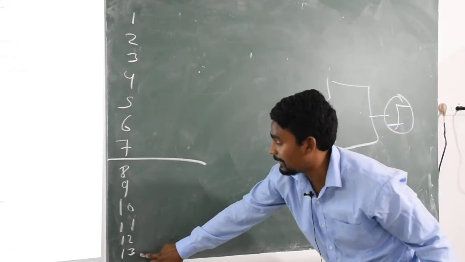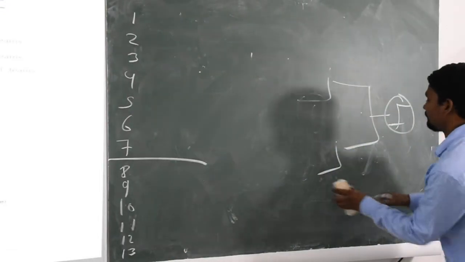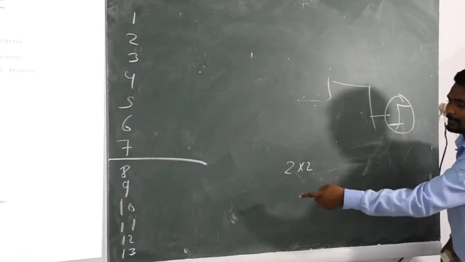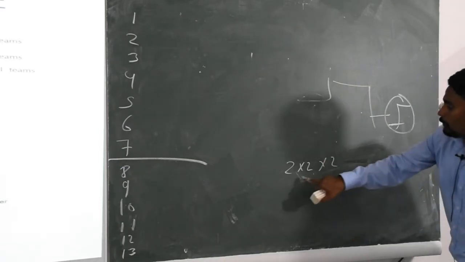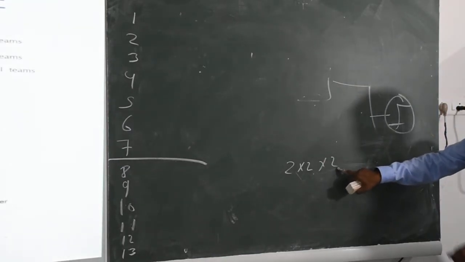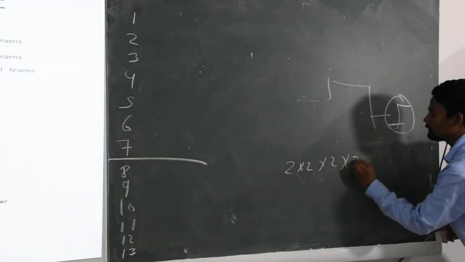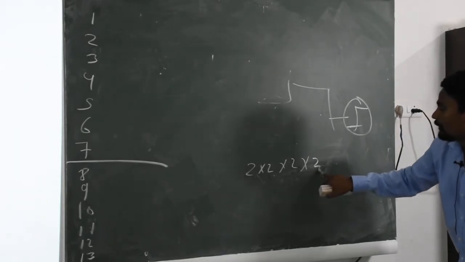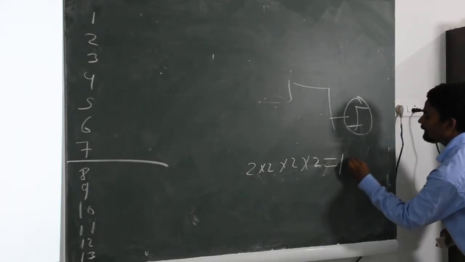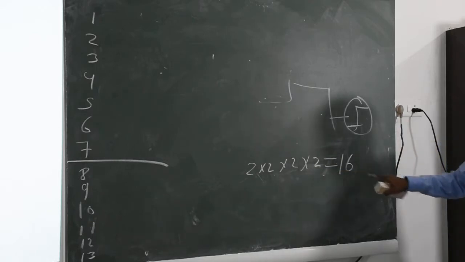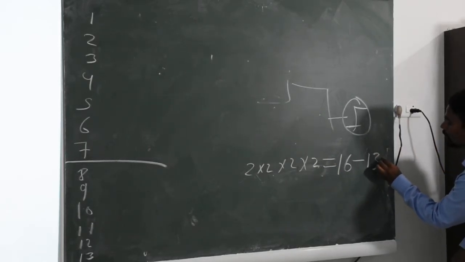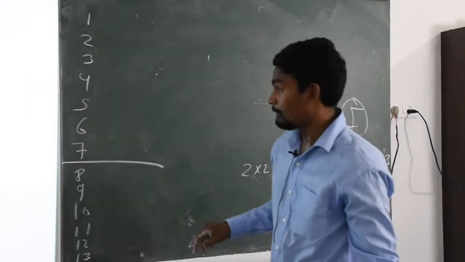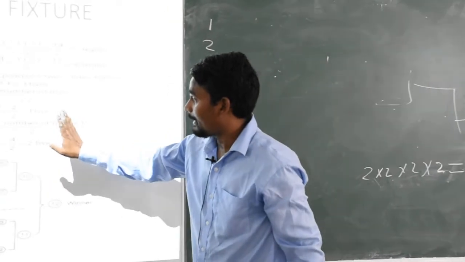First we will see the nearest power of 2. 2 into 2 is 4. 13 is still bigger. 4 into 2 is 8. 13 is still bigger. So we will put one more 2. 8 into 2 is 16. So here 16. We will make 16 minus 13. What is the answer? 3. So how many byes will come? 3 byes.